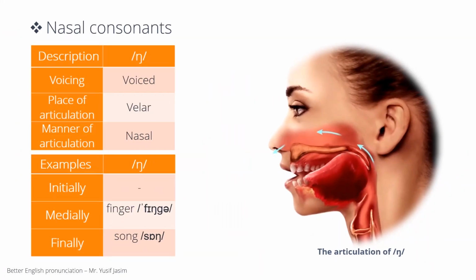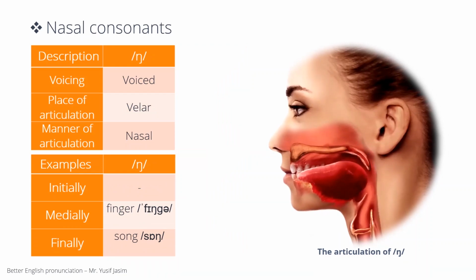Ng. This sound is produced when the back of the tongue touches the soft palate. It's called velar because the soft palate is called the velum. To produce this sound, the mouth is blocked by the back of the tongue pressed against the soft palate, and the soft palate is lowered and all the air passes out through the nose. To describe ng, we will say ng is a voiced velar nasal. Now pay attention to the figure and notice how this sound is articulated.